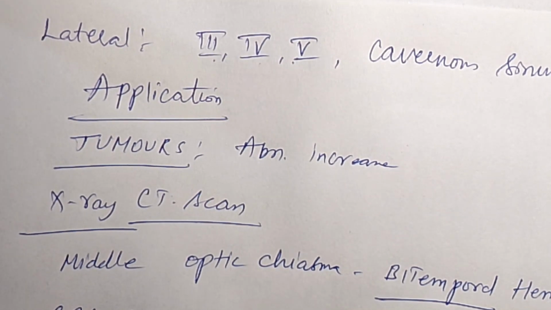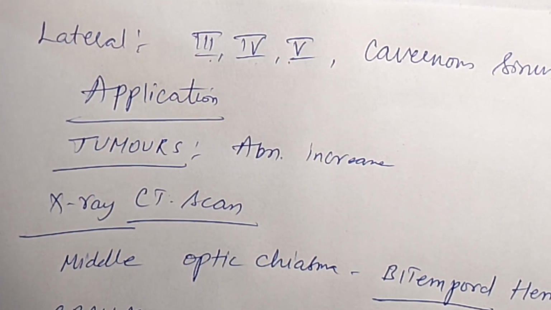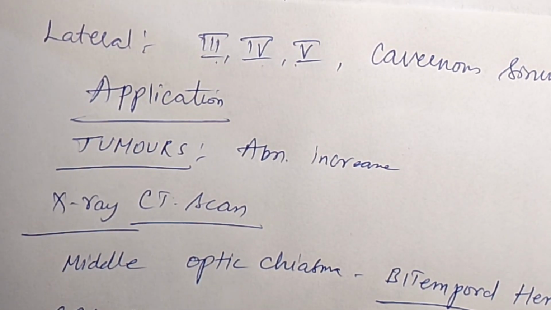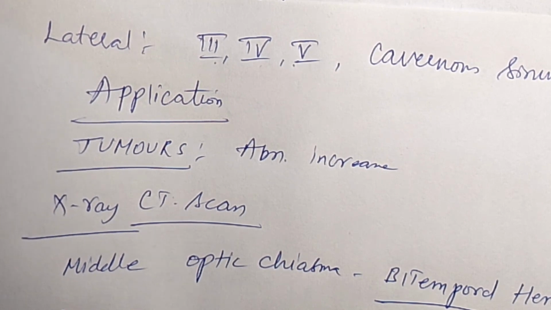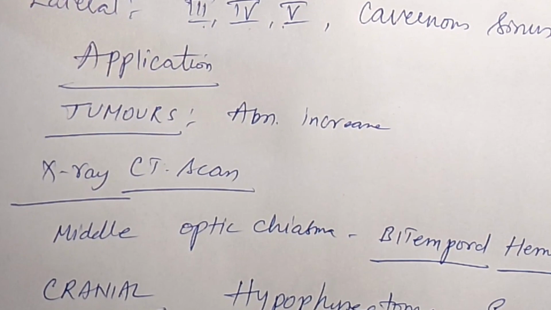Next comes, once the pituitary gland is removed, all hormones produced by it will have to be supplemented. If the pituitary gland is removed, we need to replace them artificially. Hormonal balance should be maintained, which is done artificially.